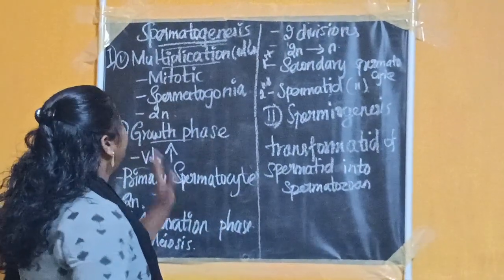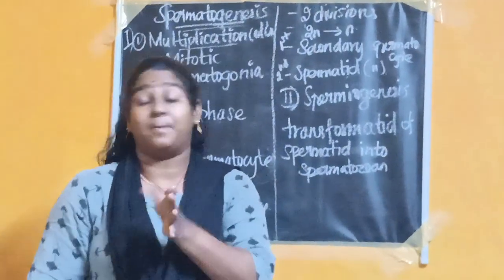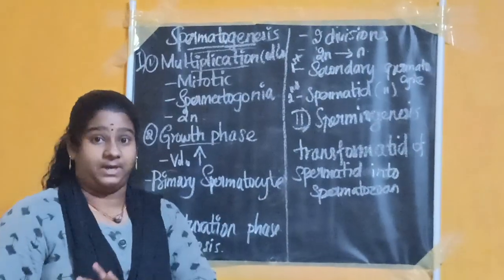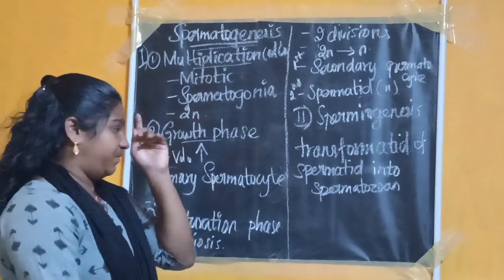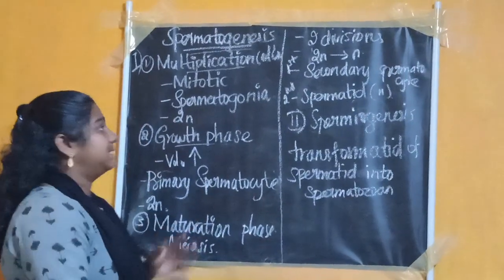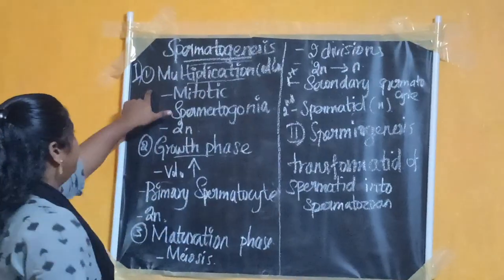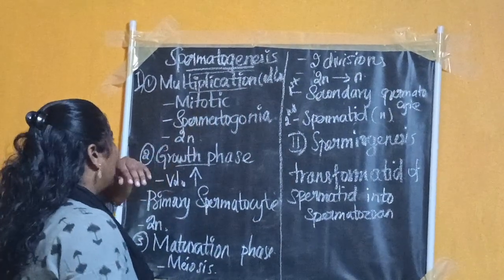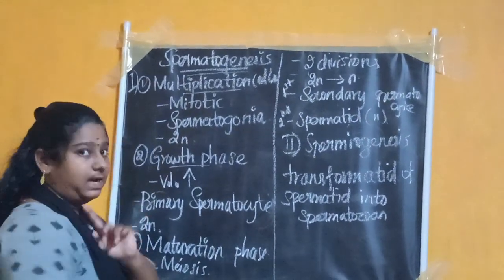Now we are going to see the formation of spermatid process. I already told you there are three phases: multiplication phase, growth phase and maturation phase. Let's see the three phases in detail. The first phase is the multiplication phase. In this phase, mitotic division occurs in the germinal epithelial cells.